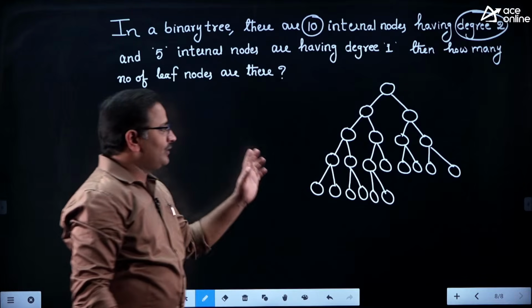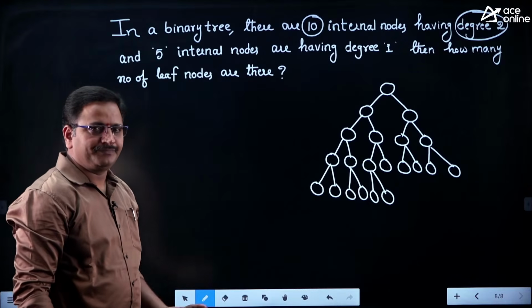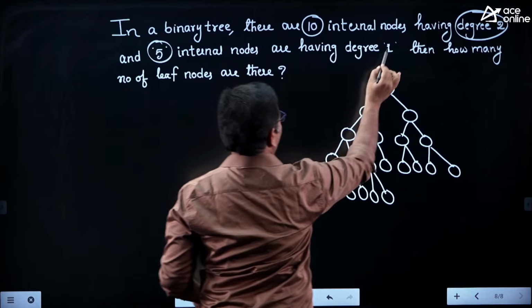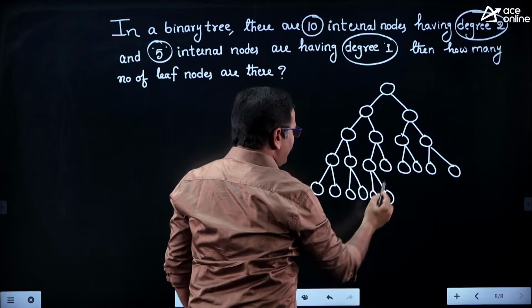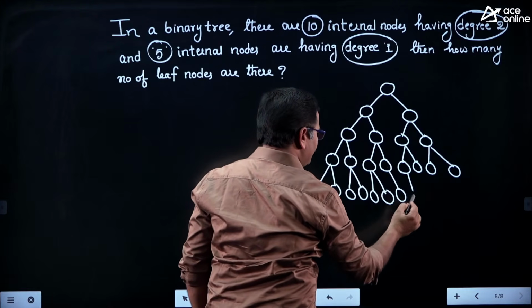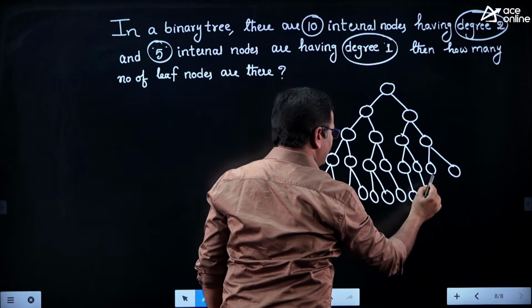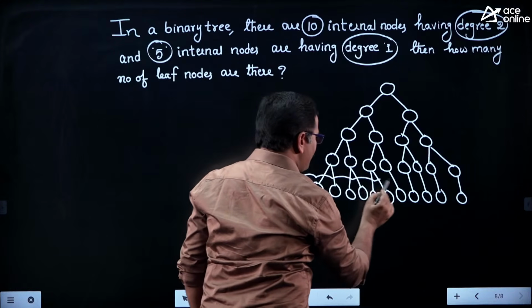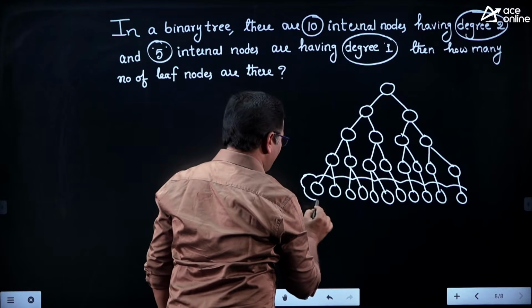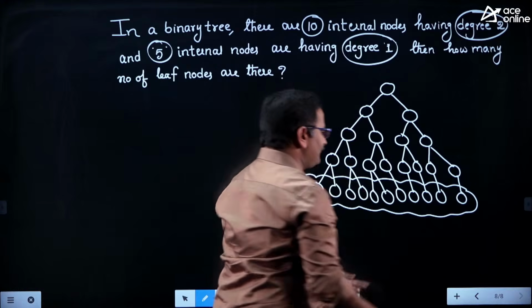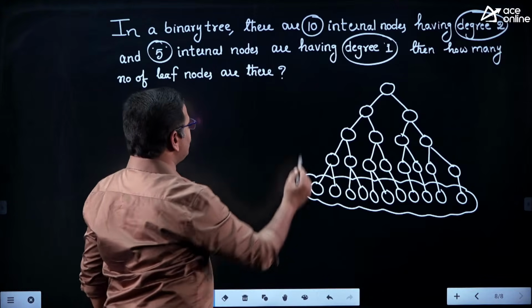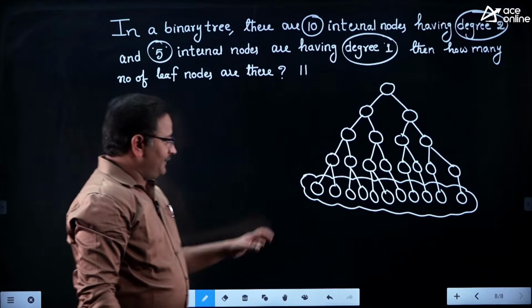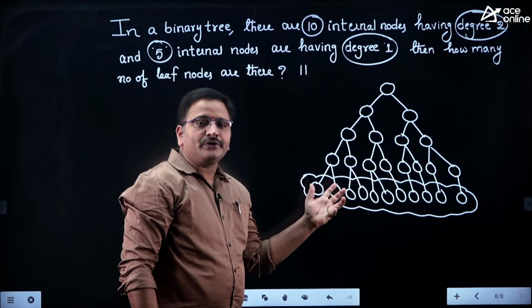Just observe, I have drawn exactly 10 internal nodes of degree 2 and 5 internal nodes of degree 1. So there are 5 internal nodes of degree 1, which I can draw like 1, 2, 3, 4, 5. In that case, they are asking how many leaf nodes are possible for that problem. Just count here: the number of leaf nodes is equal to 11, right friends.